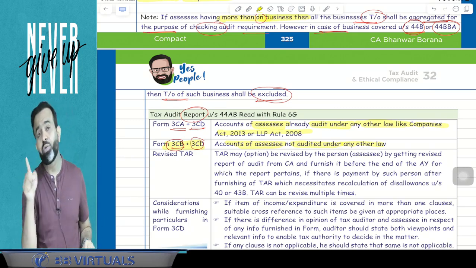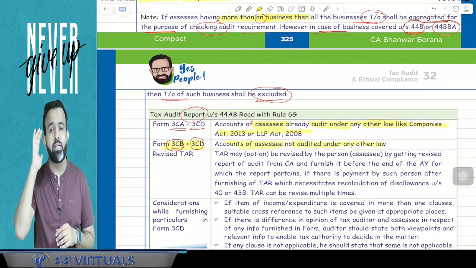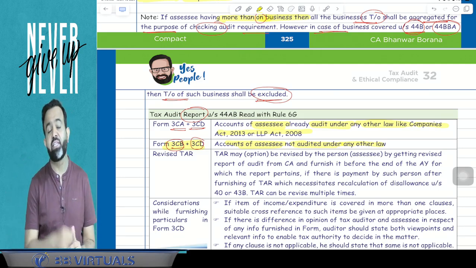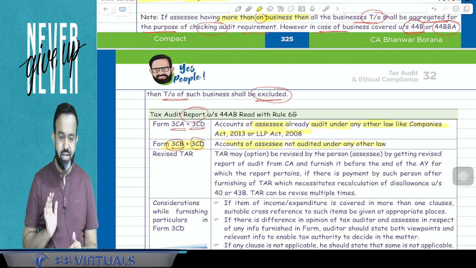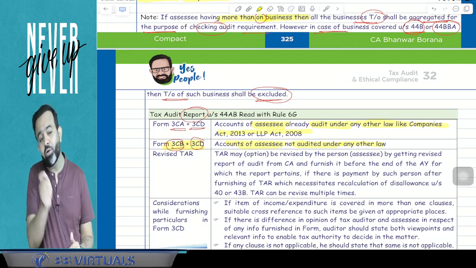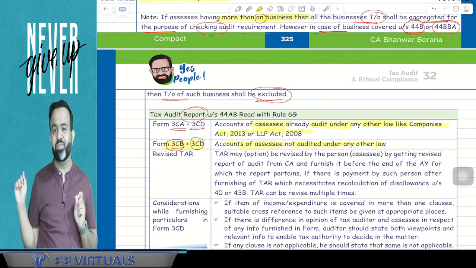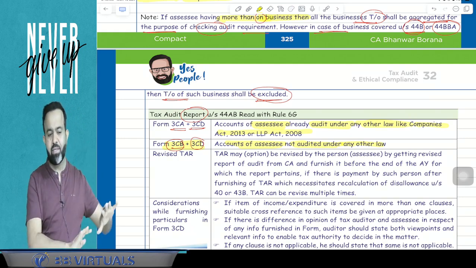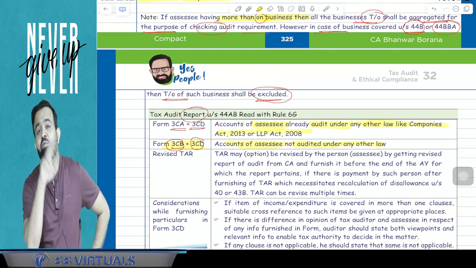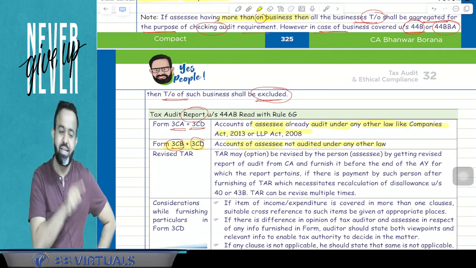But guys, what happened? You know that under PGBP there are various sections like 43B. If you remember the interfering section: if a certain payment is not made up to the due date of return filing, then that expenditure is going to be disallowed. So now, on 30th September, it is not possible to know whether you will make the payment till 31st October or not. Suppose, for example, on 30th September the chartered accountant mentioned that you made the payment, so it is allowed. But guys, suppose till 31st October you have not actually made the payment, then it has to be disallowed. So the tax audit report has to be revised. So can it be revised or not?